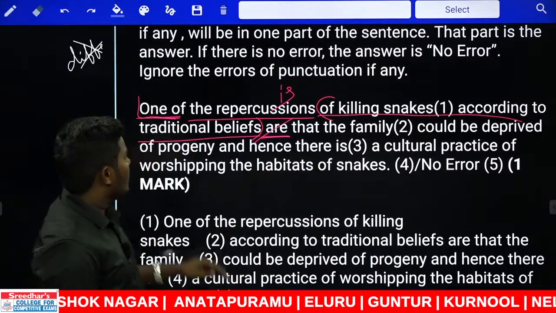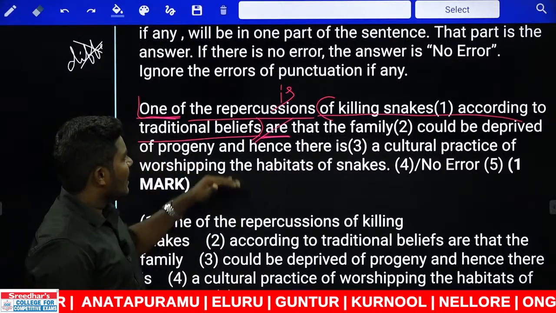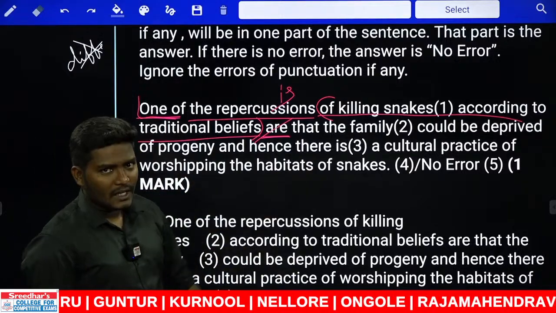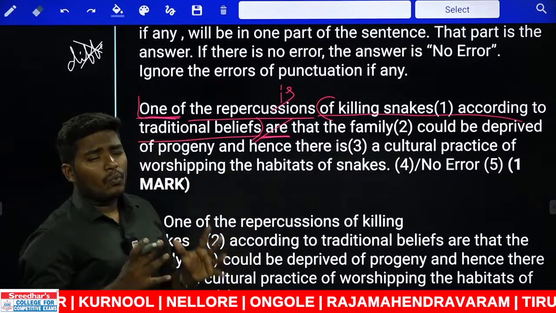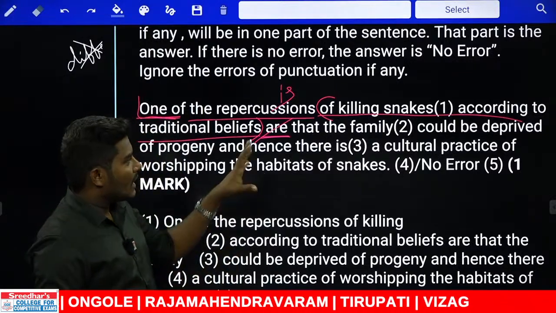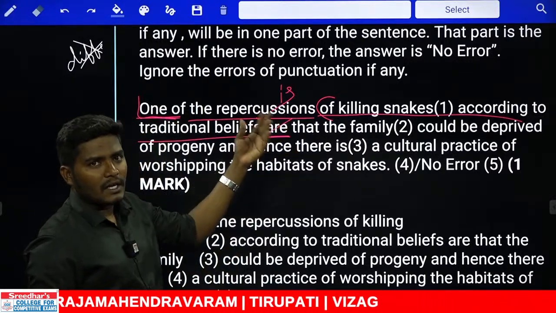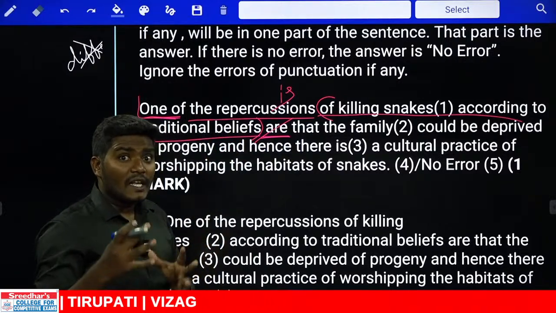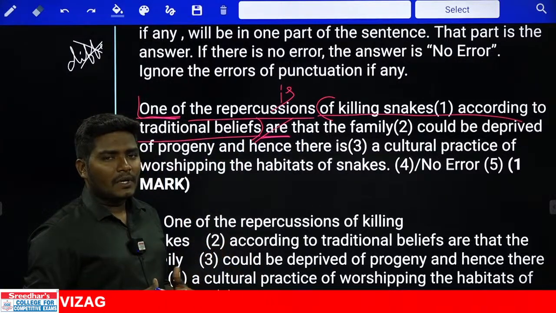That the family could be deprived of progeny, and hence there is a cultural practice of worshipping the inhabitants of snakes. Very simple answer, but what they try to do is deviate from the original reading. So that is where they will try to add all the extra information. Even if there is no information, we can originally add it. That is how newspaper editors do.